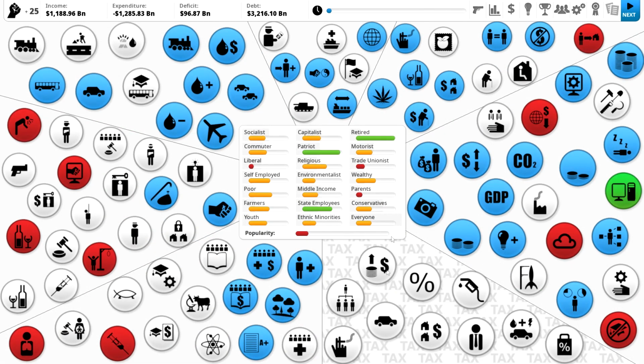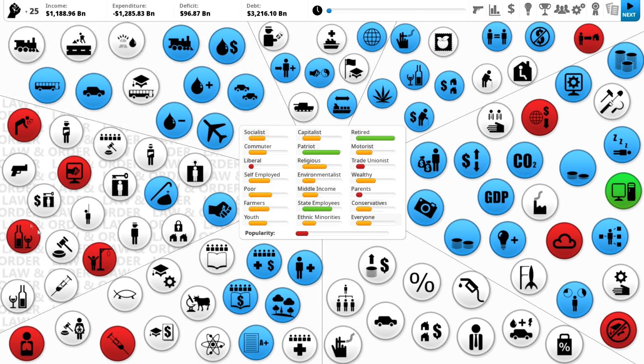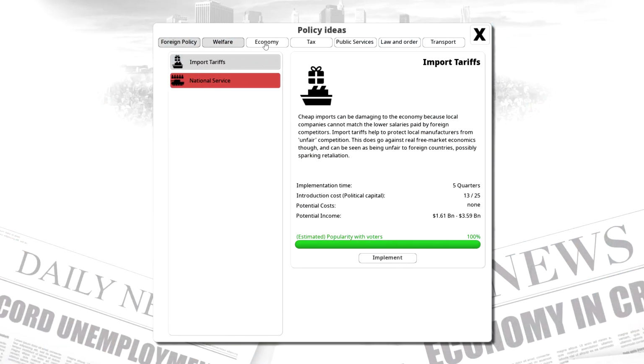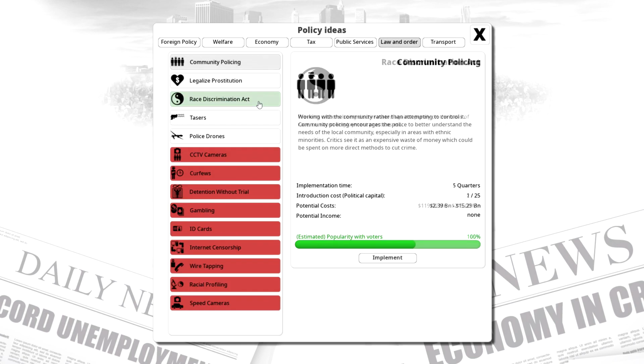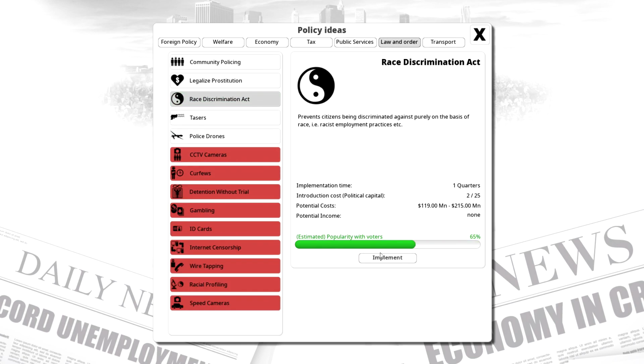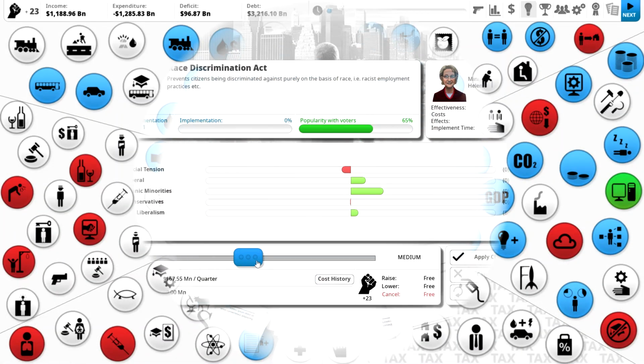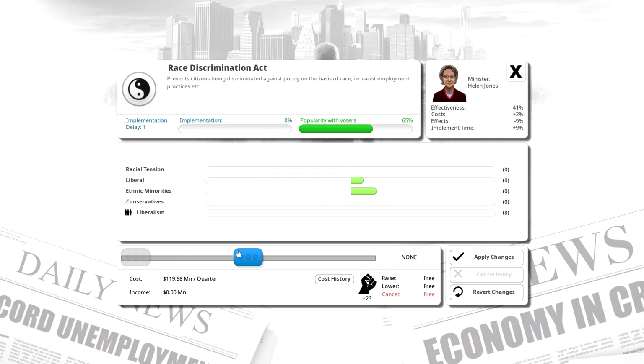And then there's all these different social policies, and we can decide how we want to create policy to change the government. We'll start by implementing the Racial Discrimination Act, which prevents discrimination based on race. And with each program, you can increase or decrease the amount of funding that you give it. We'll give this max funding because it's a pretty cheap policy. It will only take 215 million.